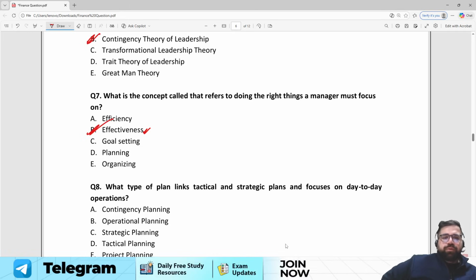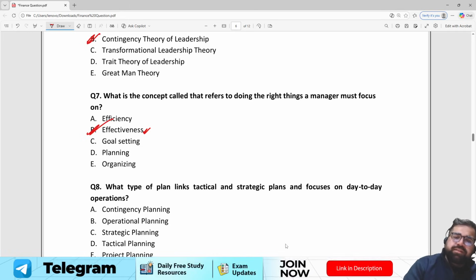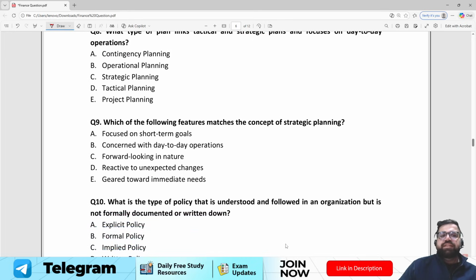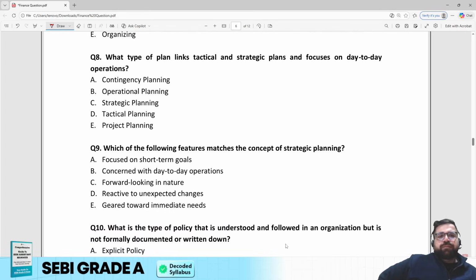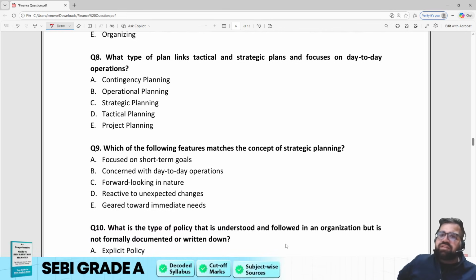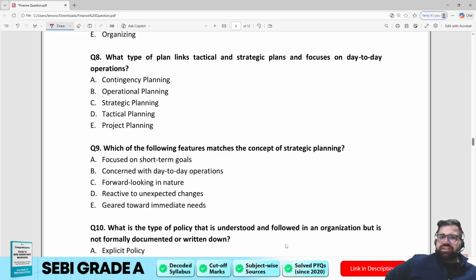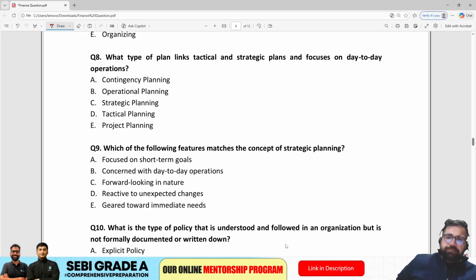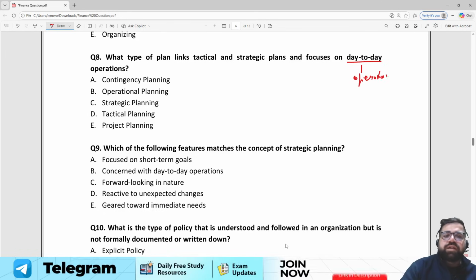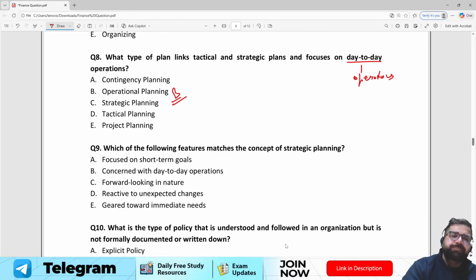Right? I hope you would have also got it correct. So till question number 7 of management, everything looks easy to me. Nothing confusing as for now because everything is coming directly from the concepts. Next, 8. What type of plan links tactical and strategic plans and focuses on day-to-day operations? For day-to-day, the only plan is operational. So this becomes your keyword and your answer will become option number B.